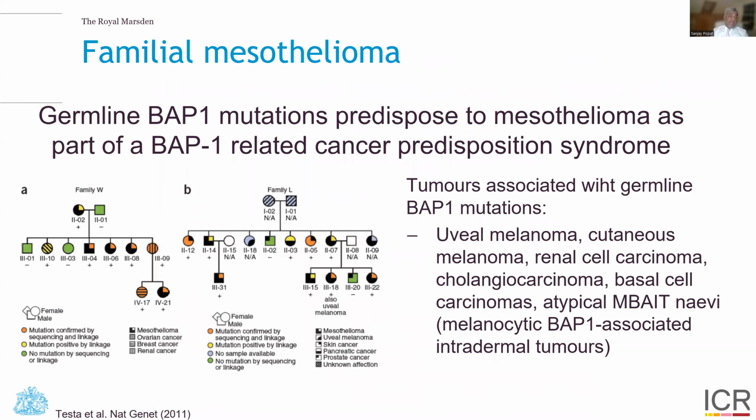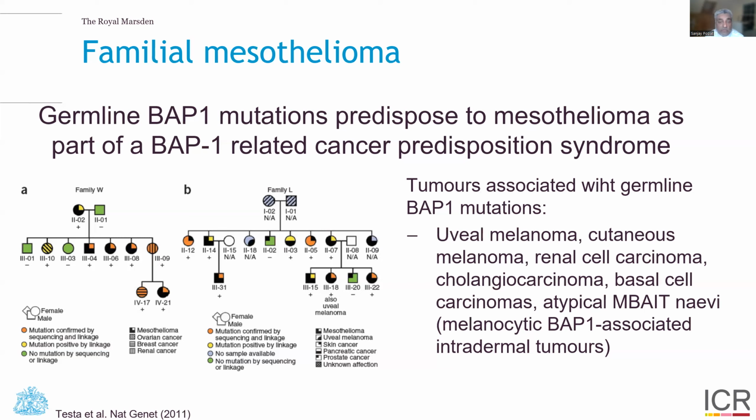But of course, we also see the unusual scenario of familial mesothelioma. And here we know that germline BAP1 mutations, patients that are born with germline BAP1 mutations, are more predisposed to mesothelioma. And this is as part of a BAP1 related cancer predisposition syndrome. This paper here demonstrates two families, family W and family L, where mesothelioma and many other tumors seem to be heritable and associated in the family.